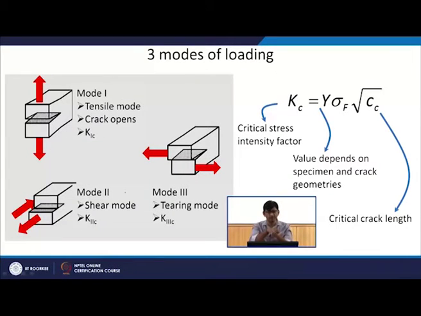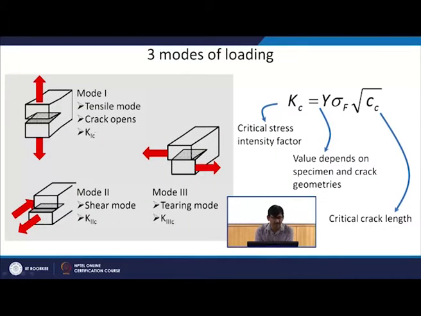Then the second mode is the shear mode. Basically I am shearing the material where the crack is there. When it is mode 1, the critical stress intensity factor will be called K1C, because we are doing it in mode 1. So which mode we are doing, that also we can include in the definition here.